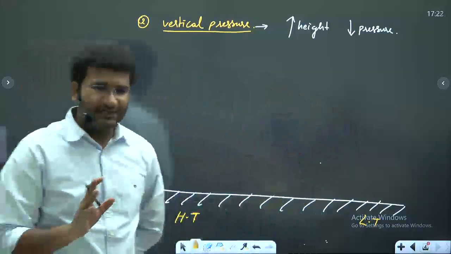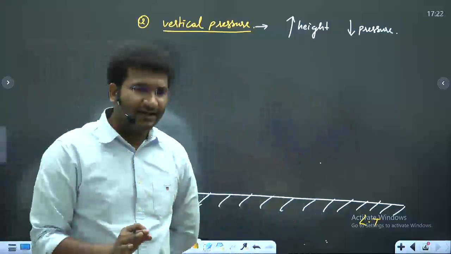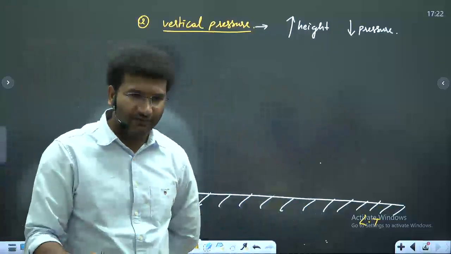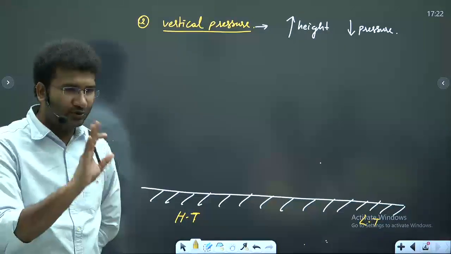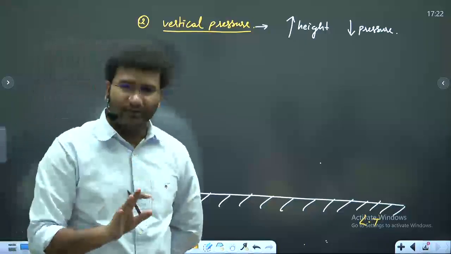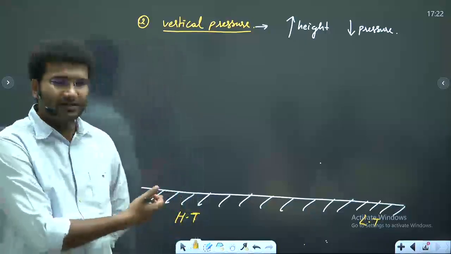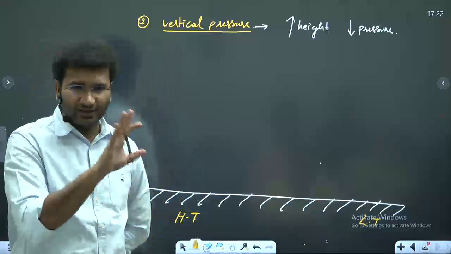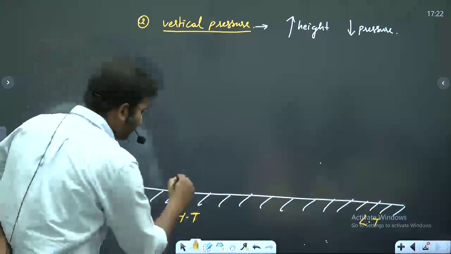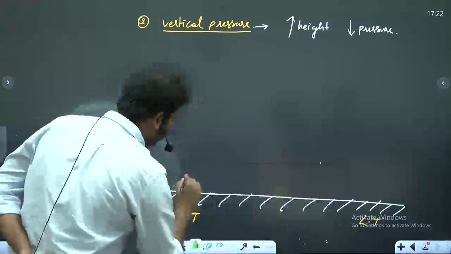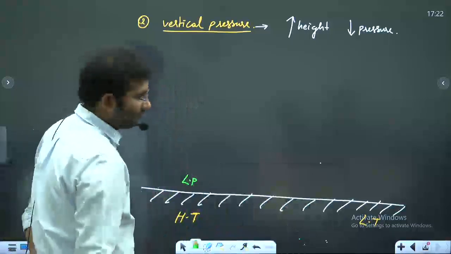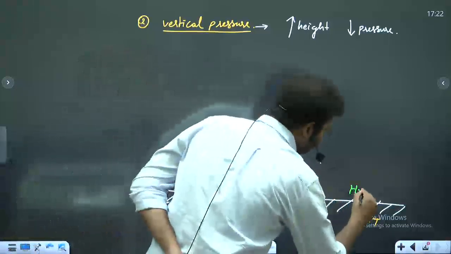As per the logic I have taught you earlier, when there is high temperature, what kind of pressure do you have? You have low pressure. Do you have any doubts in this? Why do we have low pressure whenever we have high temperature? You're clear with this concept, right? So you have low pressure here, right? And here you have high pressure.